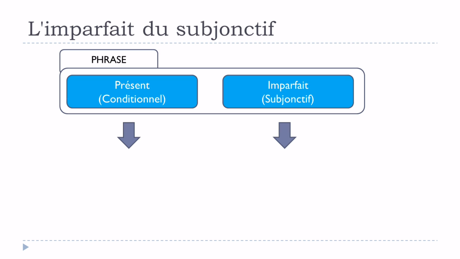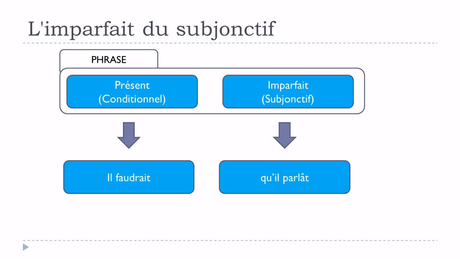If you would like to have this il faudrait qu'il parlât, as I said, it could be correct, but in most cases you won't see that anymore, because people tend to use the previous example that I gave you, in which you've got in the principale le présent du conditionnel and in the subordonnée le présent du subjonctif.